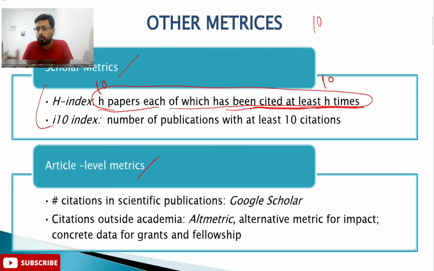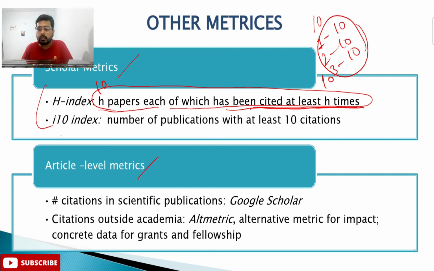It means if a particular scientist has 10 papers, the first paper has been cited 10 times, the second also 10 times, the third also 10 times, and that determines the h index. So if a person has an h index of 10, it means all the papers in his account have been cited at least 10 times.